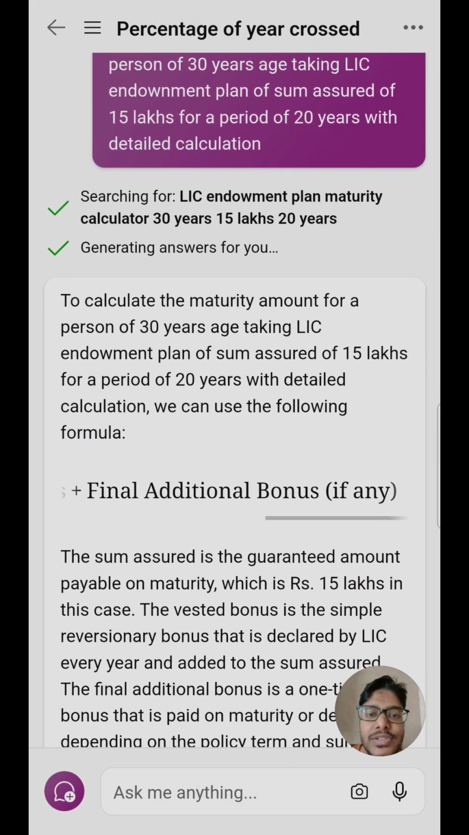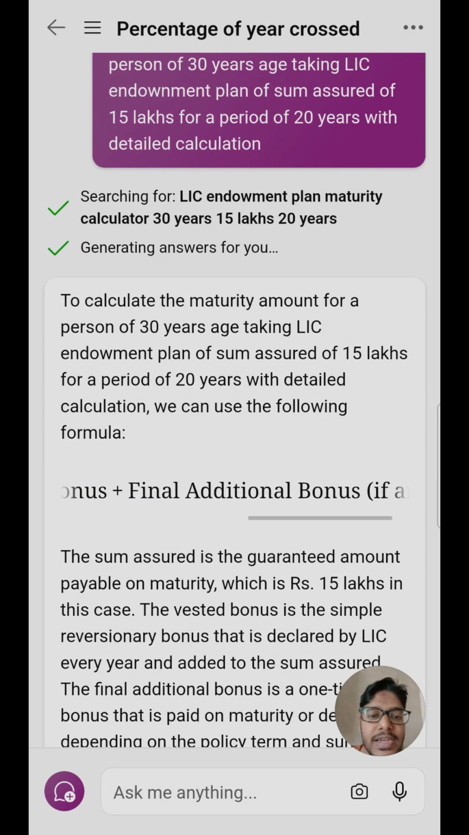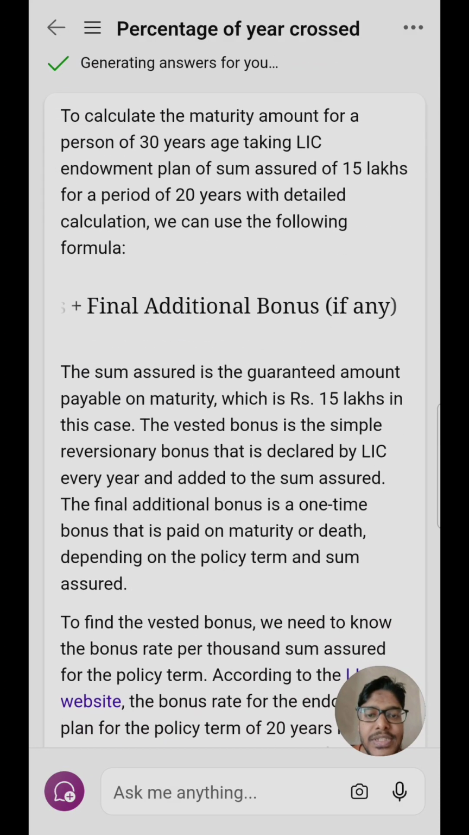So to calculate the maturity amount, we have a formula. Maturity amount is equal to the sum assured plus the vested bonus plus the final additional bonus, if any. The sum assured is the guaranteed amount on maturity, which is 15 lakhs in this case. So 15 lakhs will be returned to the policyholder, and the final additional bonus is a one-time bonus that is paid on maturity, depending on the policy term and the sum assured.